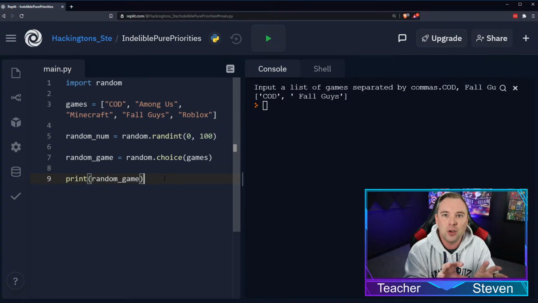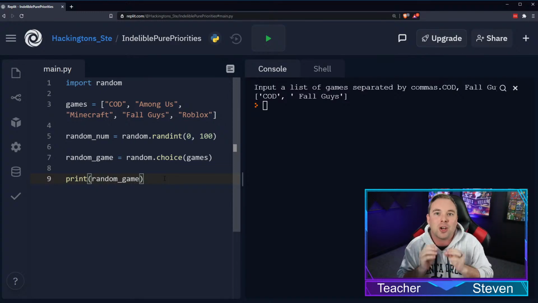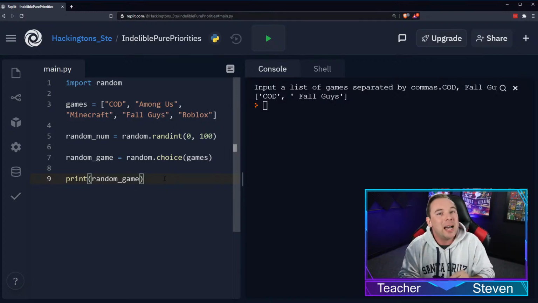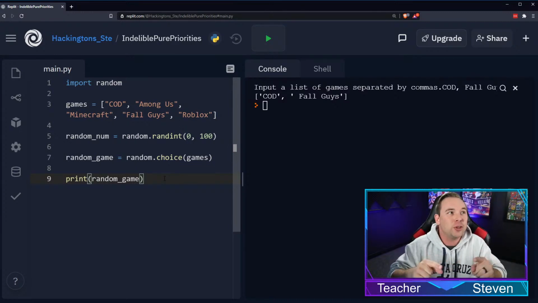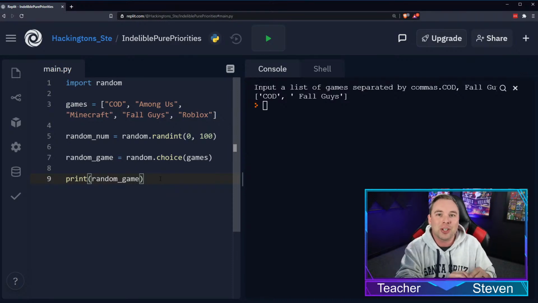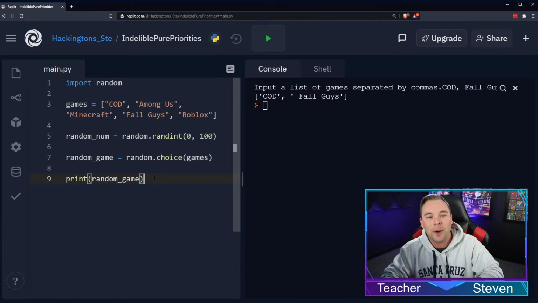And lastly, we learned print. Print is not often used in the real professional world because a lot of Python programs are not going to print things to the console because a user can't see the console. But if you want to know the value of a variable, you want to check your work as you program, print is an incredible way to do that. It also allows us to do a lot of text adventure games and debugging and things as we build our program. We're going to learn some other ways to get information out to the user besides just printing it to the console.